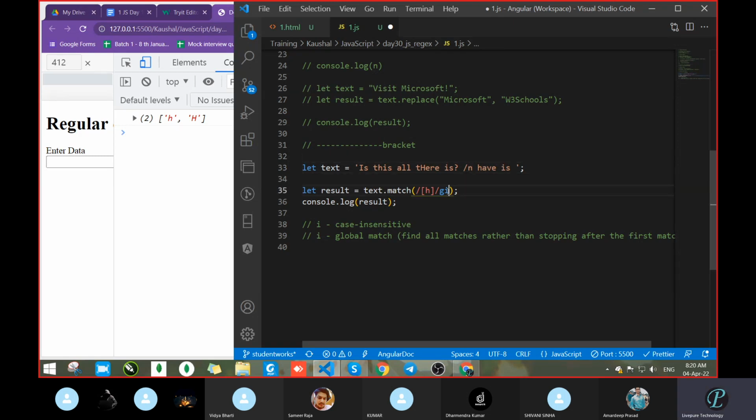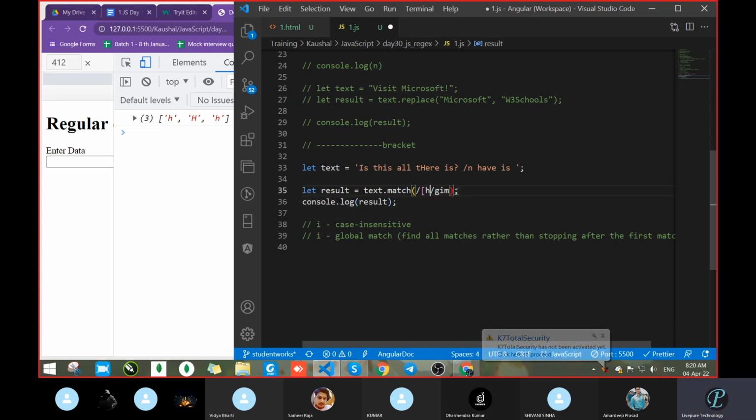But what it will do? It will search multi-line. Okay, let's save. Check whether we got anything or not. So what is it doing? It is searching for h first. Where? Globally. So we got that record. We got again in the globally case, then case sensitive, then multi-line search.